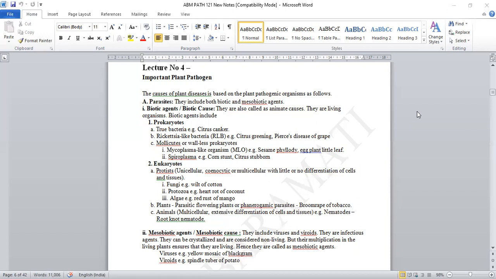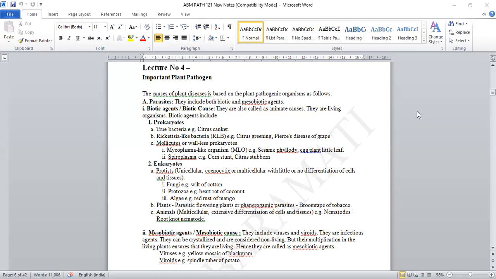That is the particular character of the protist, in which you can see three organisms, particularly fungi, protozoa, and algae. So eukaryotes means the organisms, microorganisms or microbes which possess a well-defined nucleus.